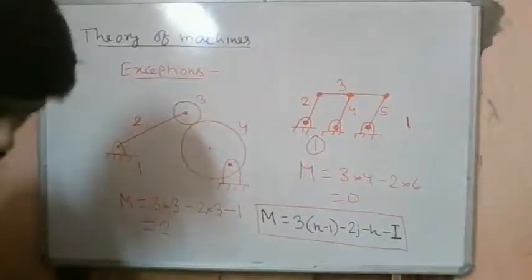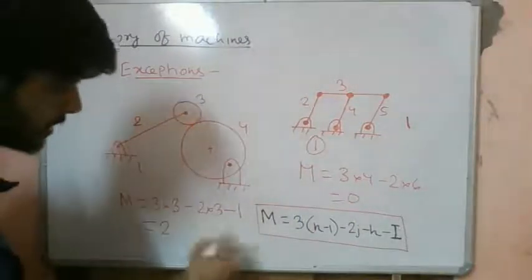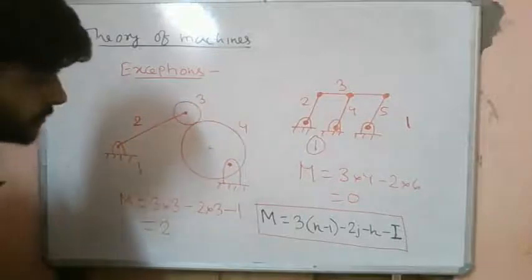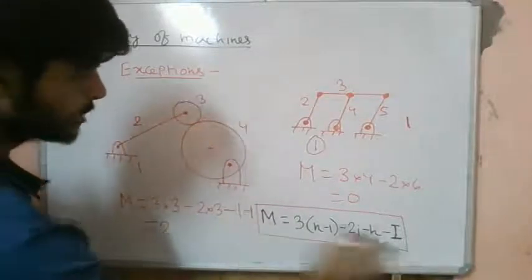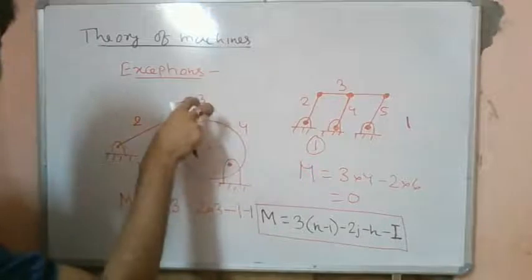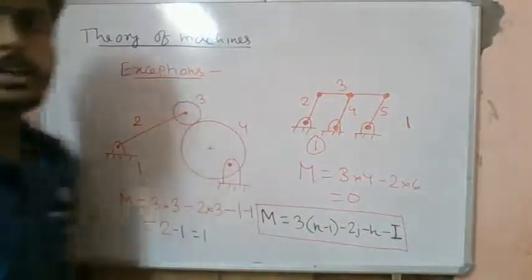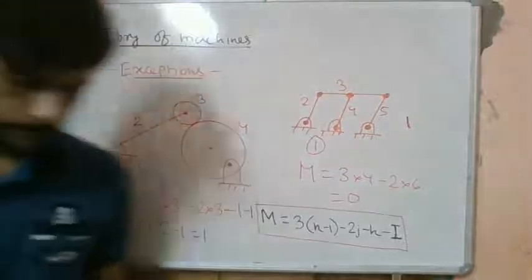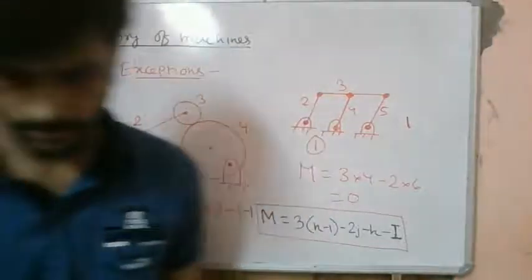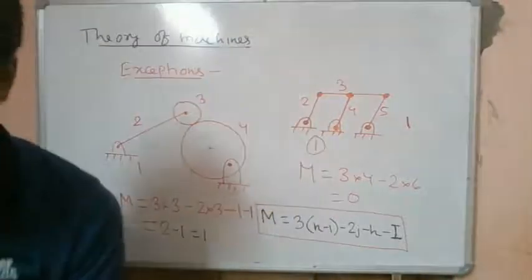Now you see, we have only one ideal degree of freedom, this rotation. So we subtract this. Okay, so this is our correct answer. Let's try to solve another problem.